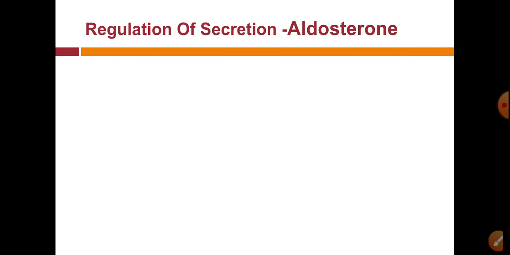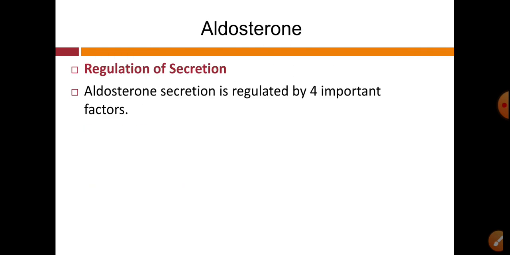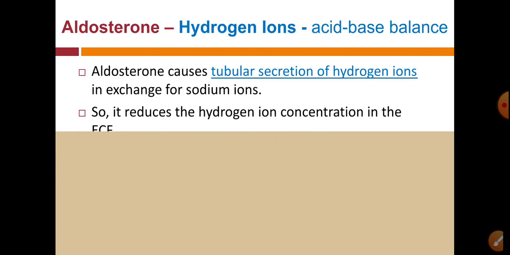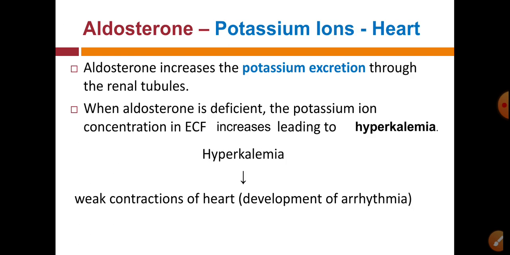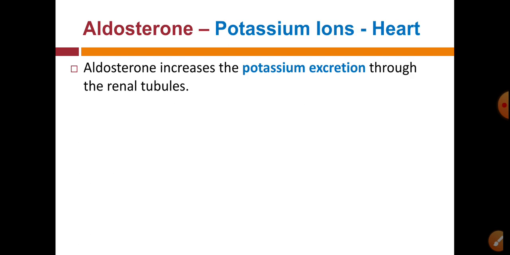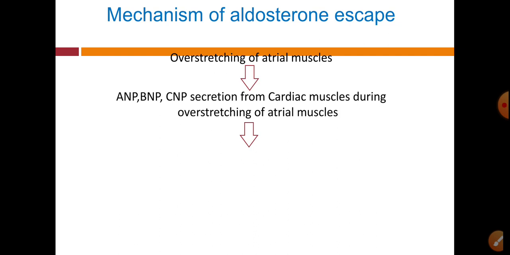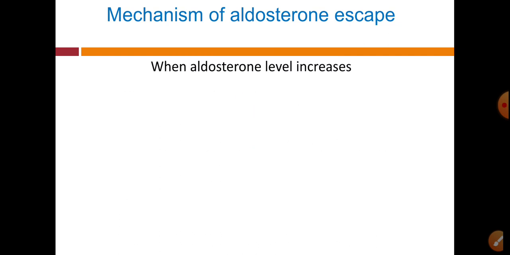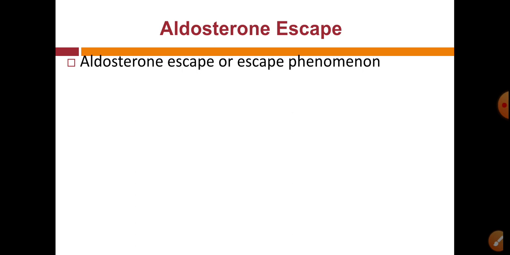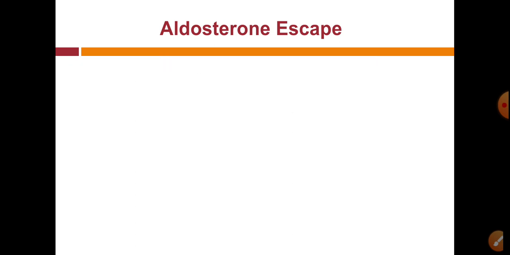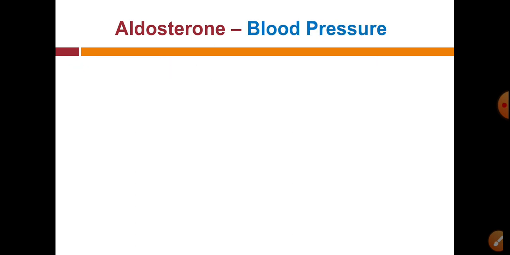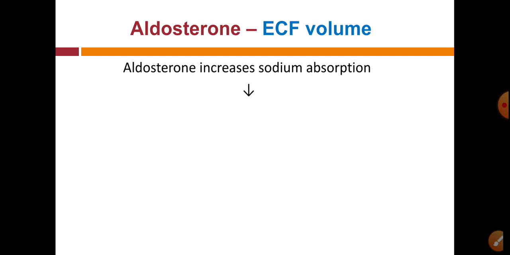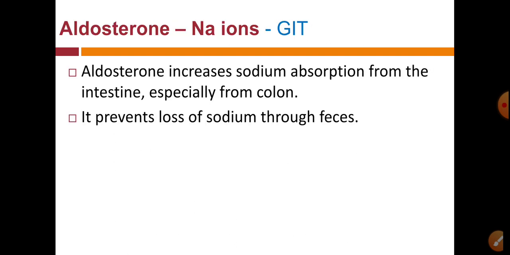that is functions of aldosterone. So we have seen the functions of aldosterone, that is reabsorption of sodium, excretion of potassium, excretion of H plus ion, and while acting on this sodium, potassium and hydrogen ions, aldosterone indirectly acts on ECF volume and also our blood pressure.